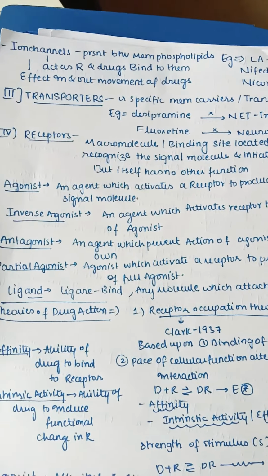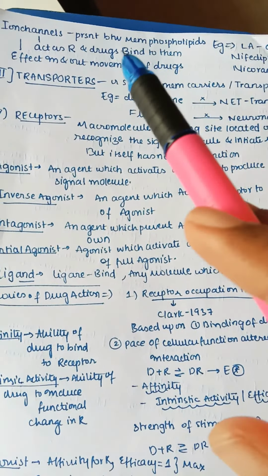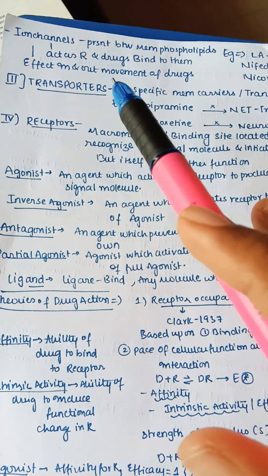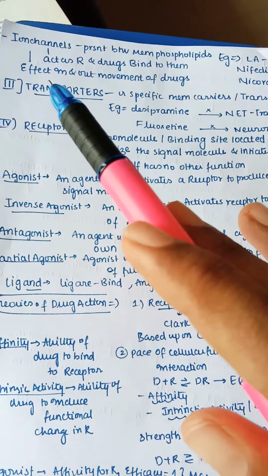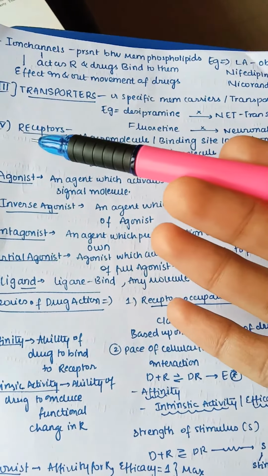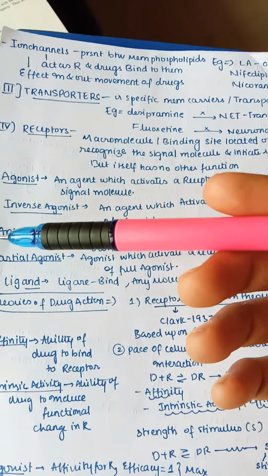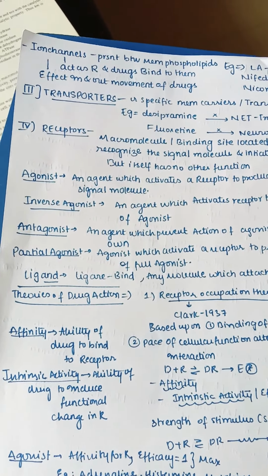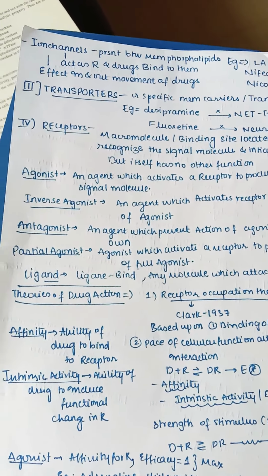So let us move on to the next part, that is ion channels. Mainly ion channels are present between the membrane phospholipids, and they act as receptors, and drugs bind to them and affect in and out movements of the drug. So our plasma membrane is a lipid bilayer. In the middle we have lipids, outside we have our hydrophilic end.